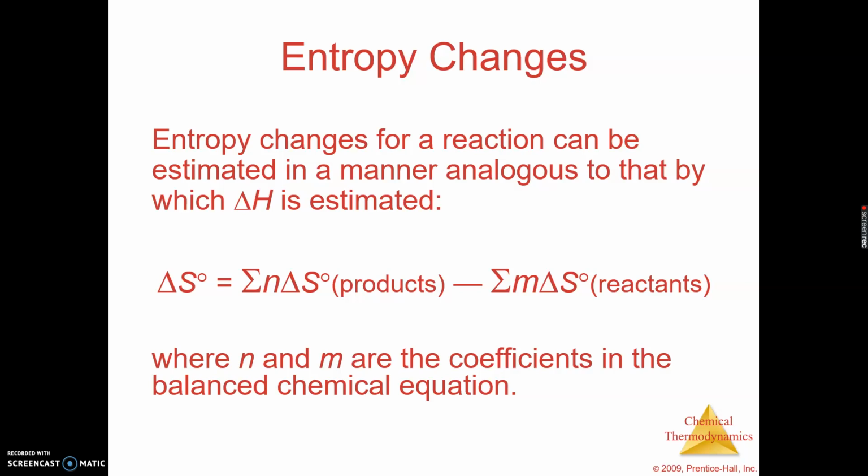So if you look back at your homework that we did a couple days ago, I believe on Monday, there was a practice problem there where you calculated delta H, and you were given the delta H standard values, you just had to do products minus reactants. Same thing that we're doing here, right? So you won't be given the delta H values, but you'll be given the delta S values. So it's just a matter of doing products minus reactants and plugging those values in. And for homework today, you'll look at one and you'll practice solving using this formula.